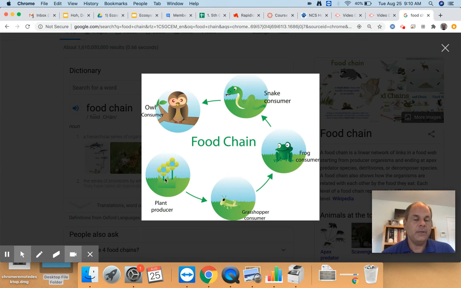So if the grasshoppers were taken away and there were no more grasshoppers, then you could have more plants growing because the grasshoppers would not be there to eat the plants. So you would have more plants that would not be eaten. So they would be growing more plants. Then the frog, wait a minute. The frog is eating the grasshopper. So if the frog had nothing to eat,